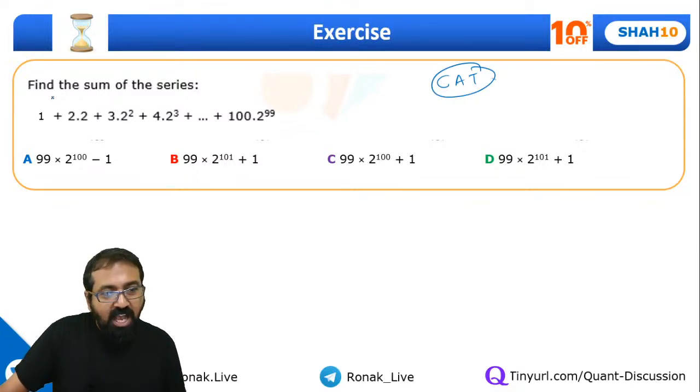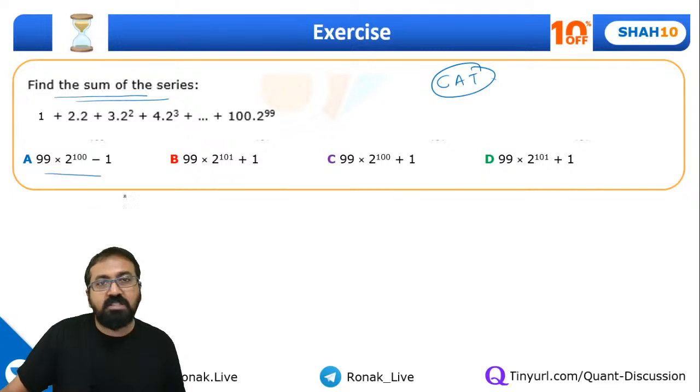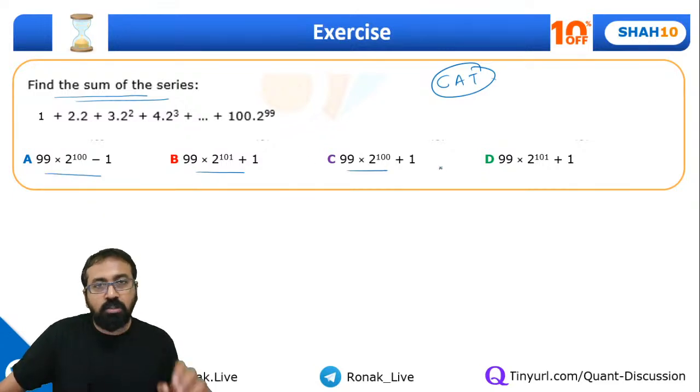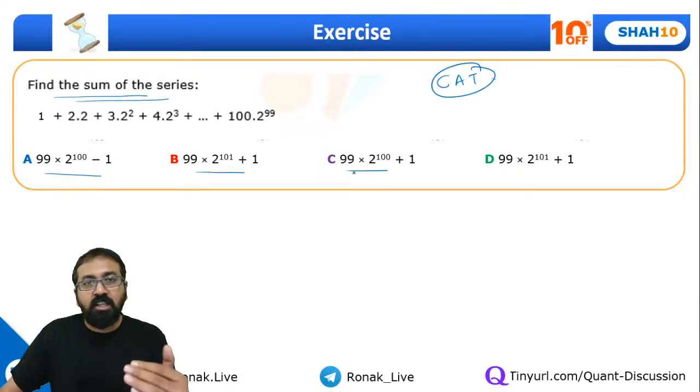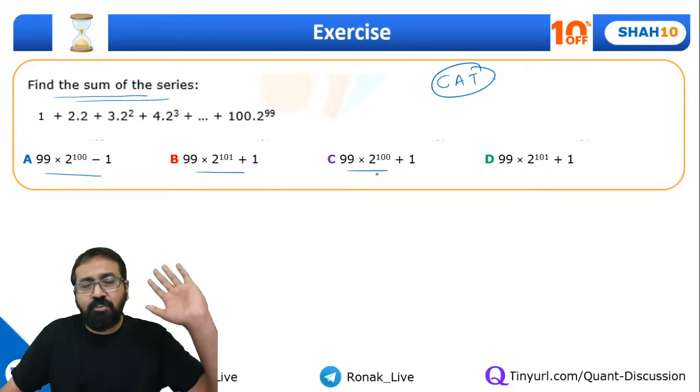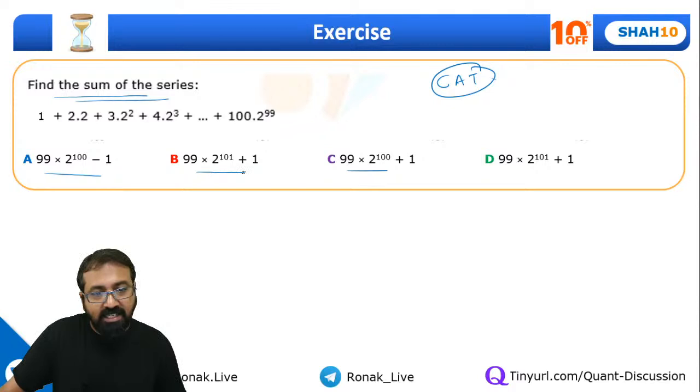Here we are asked to find the sum of the series, and the options given are not constant values, they are expressions. This is the situation where you can apply mathematical induction. Mostly you will be given options in the form of some expression rather than options like 10,054 or 584.